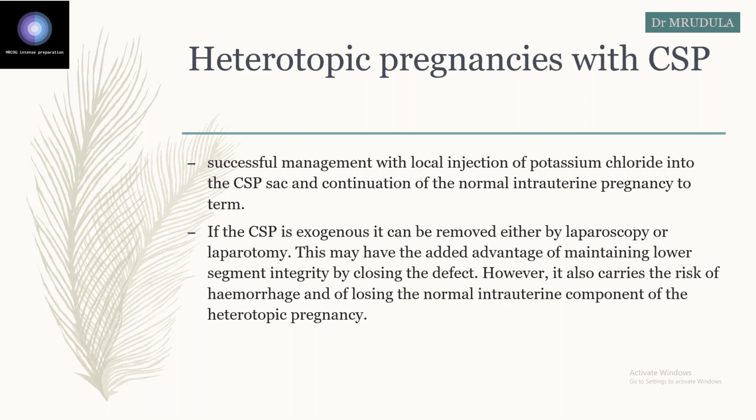Also, if the CSP is exogenous, it can be removed by laparoscopy and closure of the defect can be done simultaneously. That exogenous ectopic pregnancy is removed, but there are chances of increased risk of hemorrhage and abortion, that is, losing the normal intrauterine pregnancy also. So of these two options, in case of endogenous pregnancy, local injection of potassium chloride will be the preferred management.